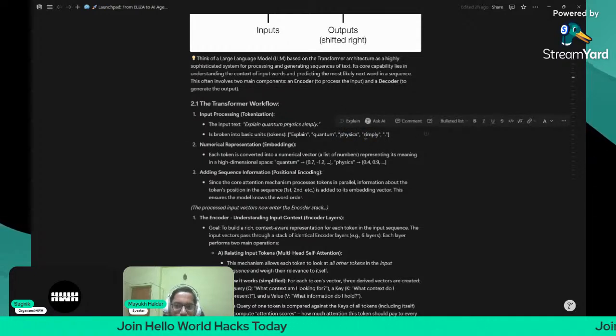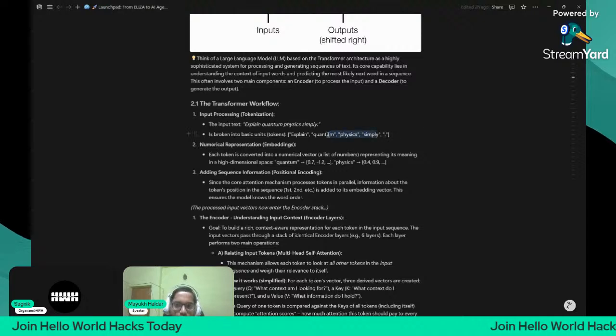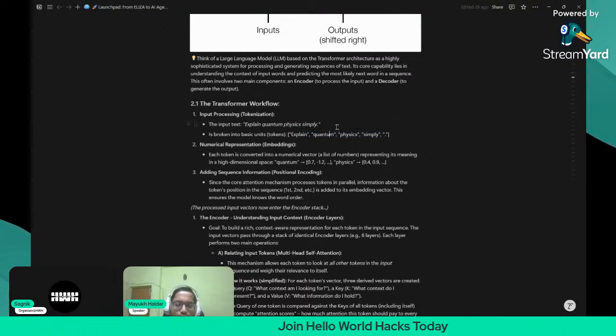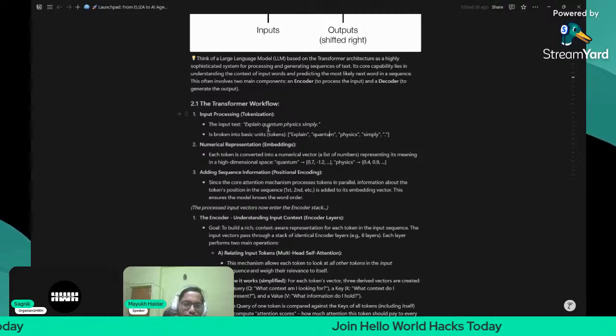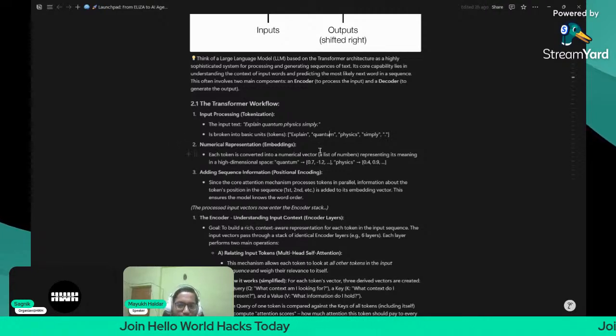Now it is a punctuation, so it is one token, and these are just words, so each is one token. Now if I write something which consists of two words, like something, which is sum and thing, it will be broken into two subwords and then taken. So this is tokenization, and after tokenization we have the process known as embedding.